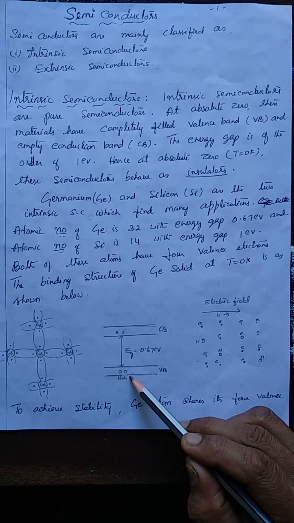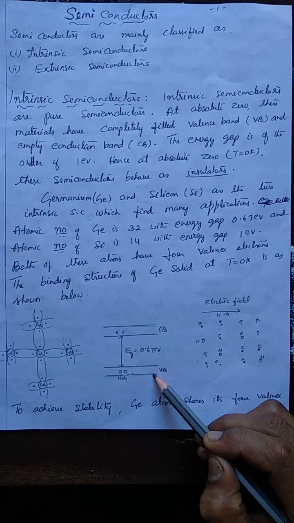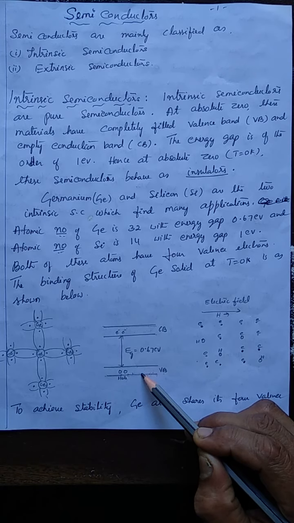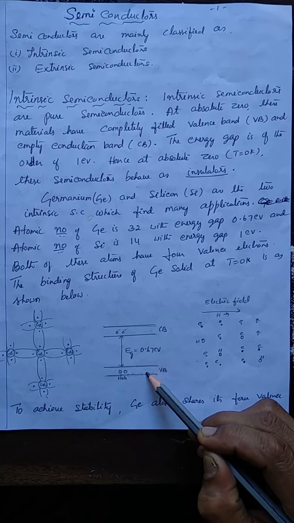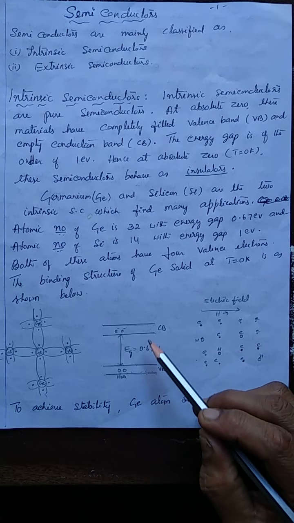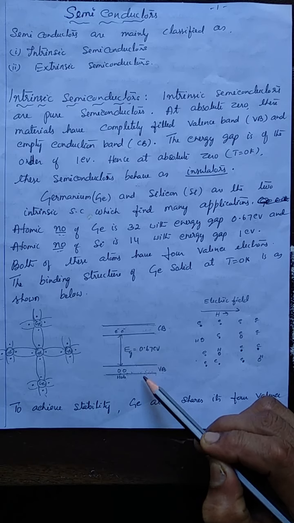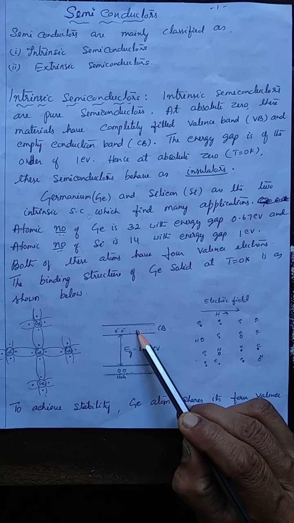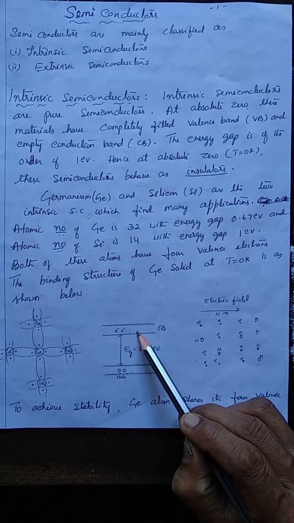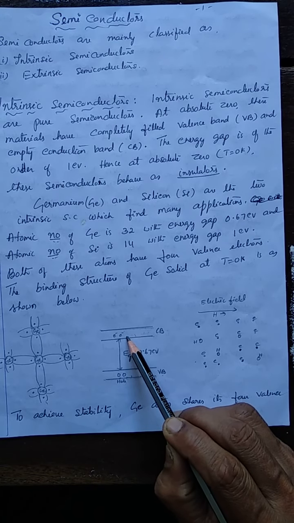The vacant sites are filled by the valence electrons of the valence band itself. Then this is similar to the movement of the holes in the valence band. So whenever electrons move to the conduction band, there will be movement of holes in the valence band. These electrons in the conduction band, which are available for conduction, are also called conduction electrons or free electrons.